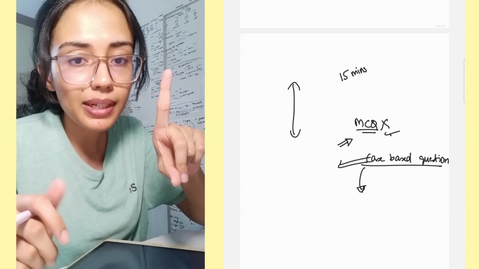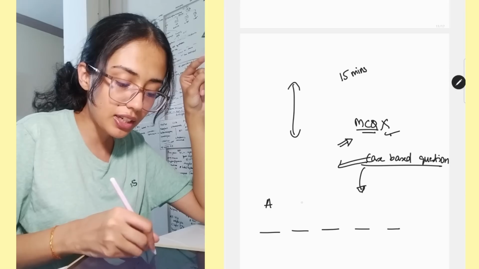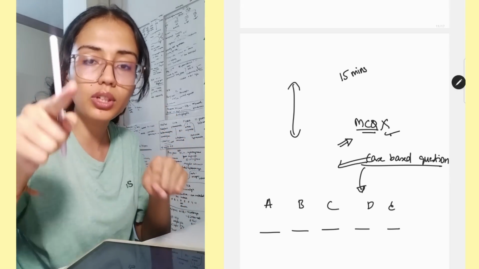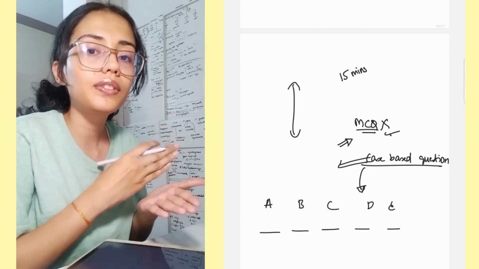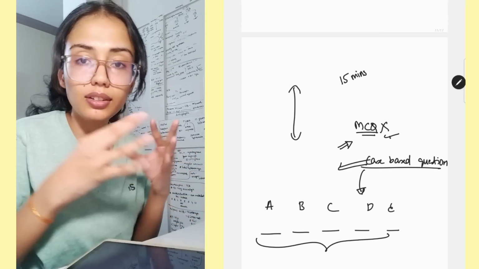Another tip for time management is I want you guys to sit right now and divide how much time you're going to give for each section. So section A, B, C, D, E. I want you to decide how much time you're going to give. You know best what to do because you've given papers, you've given sample papers, you've given your pre-boards. So decide how much time you're going to give. And I think that's all I want to tell you, very short and crisp.